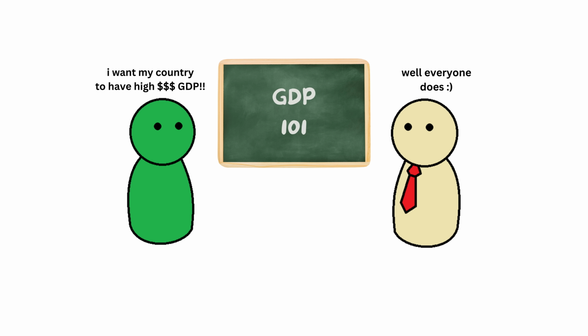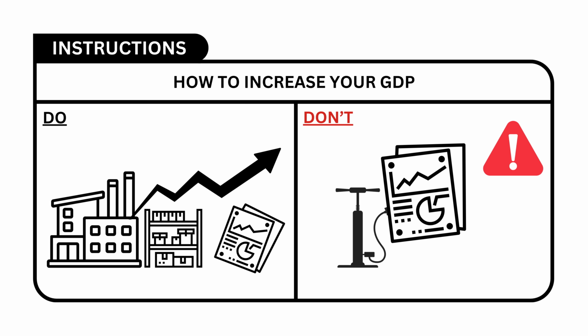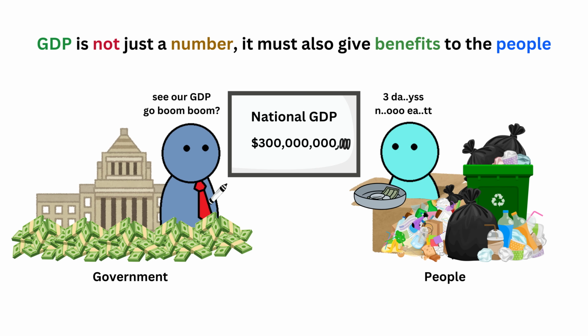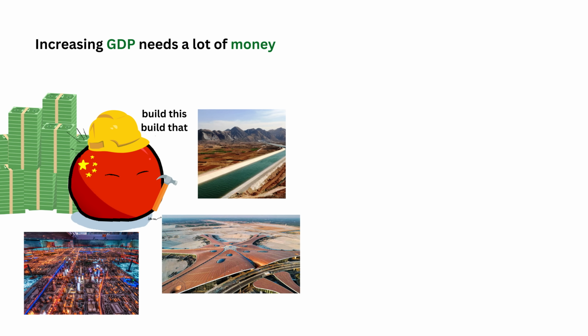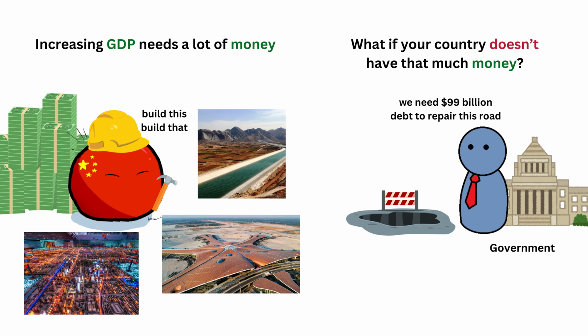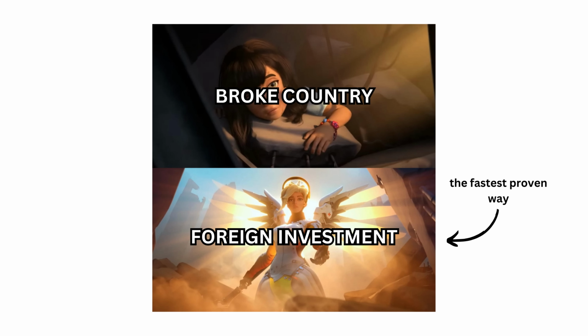I believe that all of you hope your country can have a high GDP and GDP per capita. But are you wondering, how can a country increase its GDP in a sustainable and beneficial way? Because increasing GDP isn't just about boosting numbers on paper. It's about making sure the people are getting the benefits. You might say that increasing GDP needs lots of money to invest. Then how about a country that doesn't have so much money? For low-budget countries, the best and most proven way to increase GDP is encouraging foreign investment.